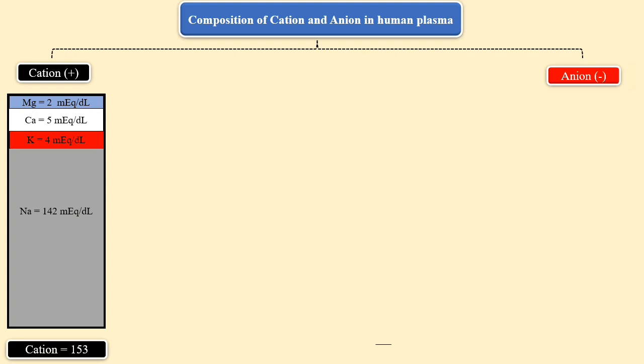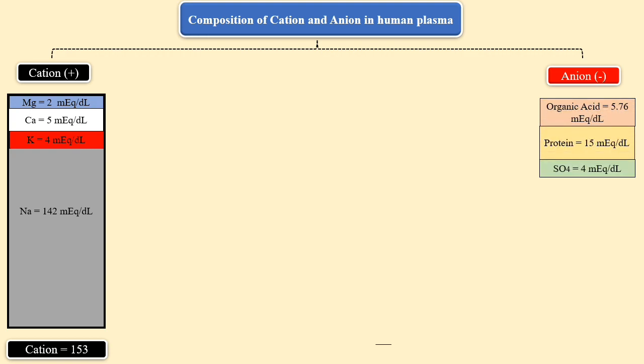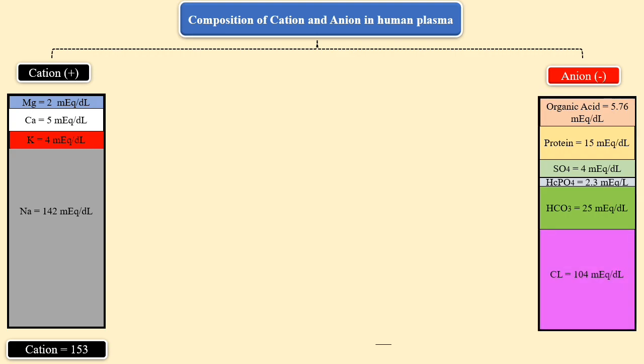On the other hand, anion included organic acid, protein, sulfur, hydrogen phosphate, bicarb and chloride, and the sum of all these anion is 153. Here you can see our body have 153 cation and 153 anion. It means our body have the equal amount of positive charge and negative charge. Therefore, our body always remain electrically neutral.